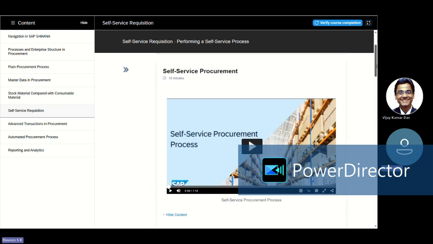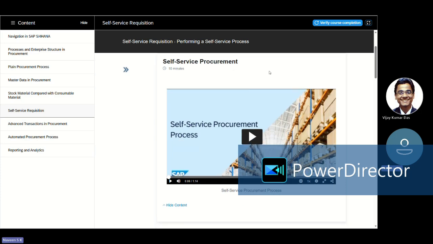So self-service procurement is nothing but, generally, when any requirement comes up in any department or for any person, they raise a PR, and they will not bother about who the source is, who the vendor is, and then the remaining process related to creating the PO and GR.